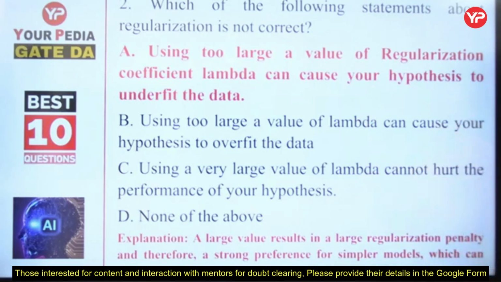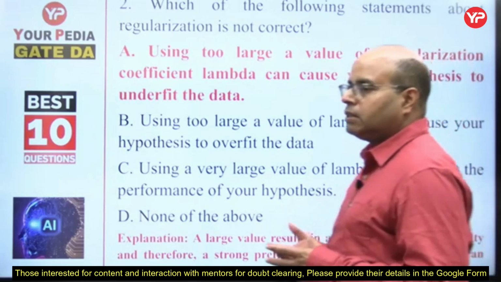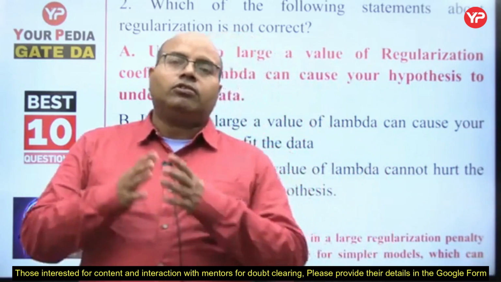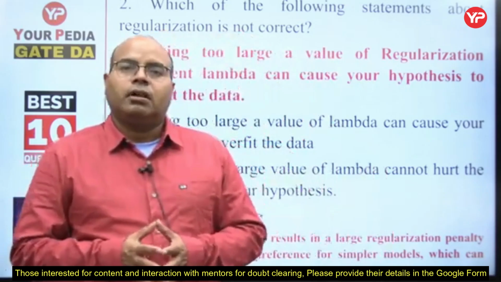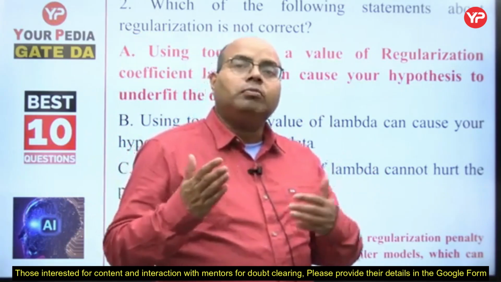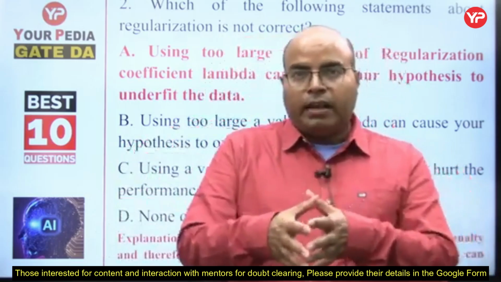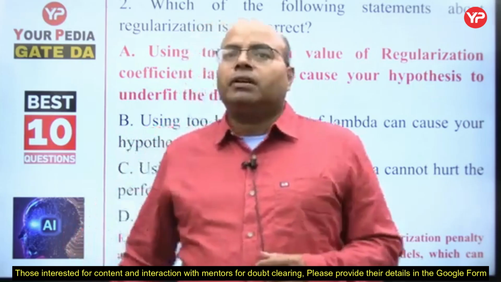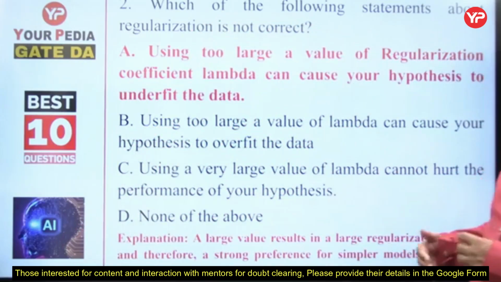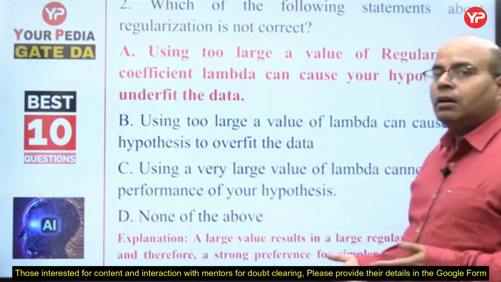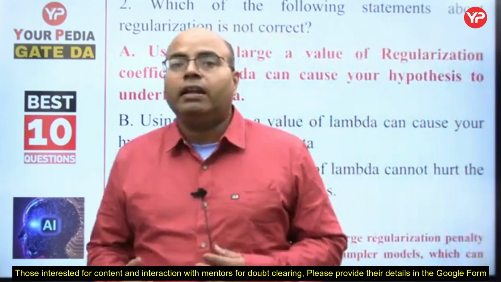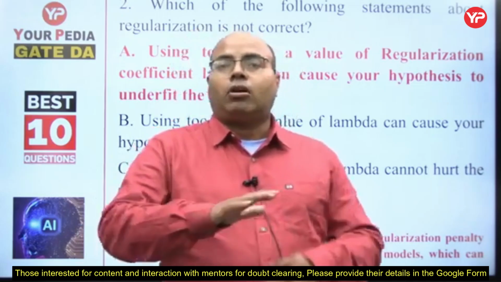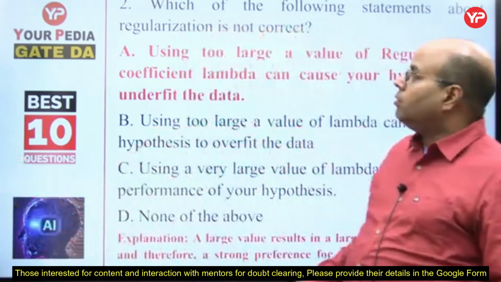A large value results in a large regularization penalty and therefore a strong preference for simpler models. What do we do in regularization? In regularization, we actually punish the complex models, because we assume that those complex models have emerged from noisy data, from outliers, so they need to be regularized, they need to be punished. Otherwise, the model will not generalize. It will fail in actual situations across different data sets. Variance error will be too high.